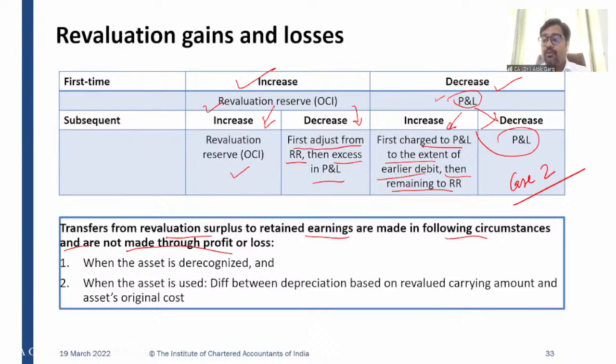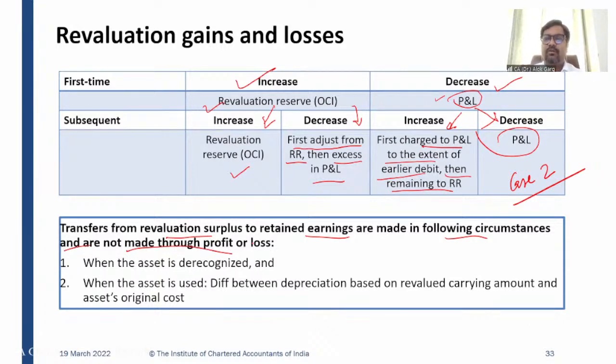Now the question arises, sir, we understood the concept of revaluation. We understood the treatment of revaluation surplus. If increase, it will go to revaluation surplus, it will go to OCI. If decrease, it will go to P&L. And subsequently, whatever decrease or increase happens, wherever the balance is lying, that balance has to be used first, right? As simple as that.